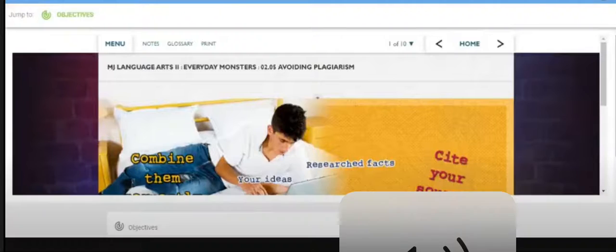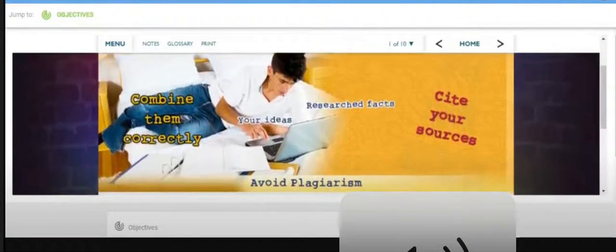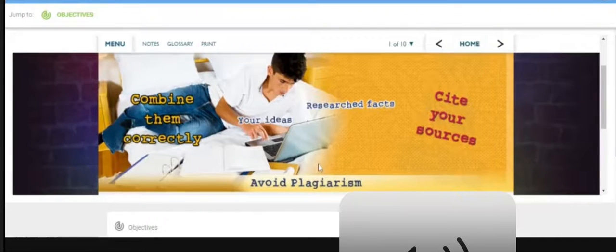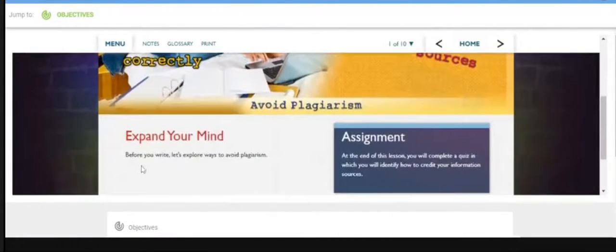205. Avoiding plagiarism. Combine them correctly: your ideas, research, cite your sources. Expand your mind. Before you write, let's explore ways to avoid plagiarism. Assignment. At the end of this lesson, you will complete a quiz in which you will identify how to credit your information sources.